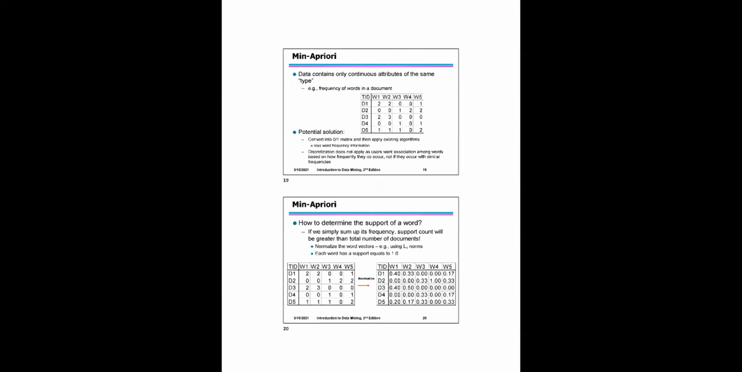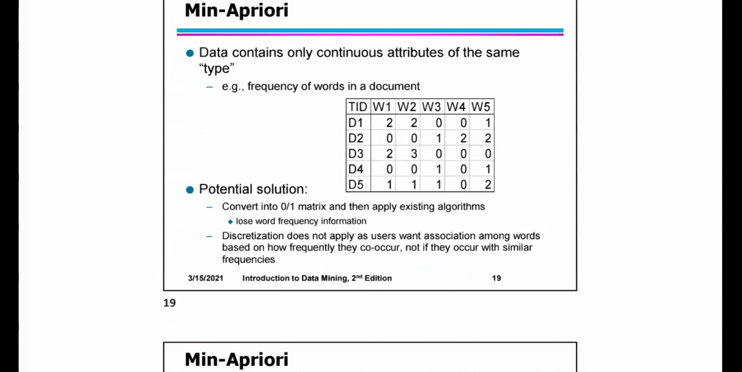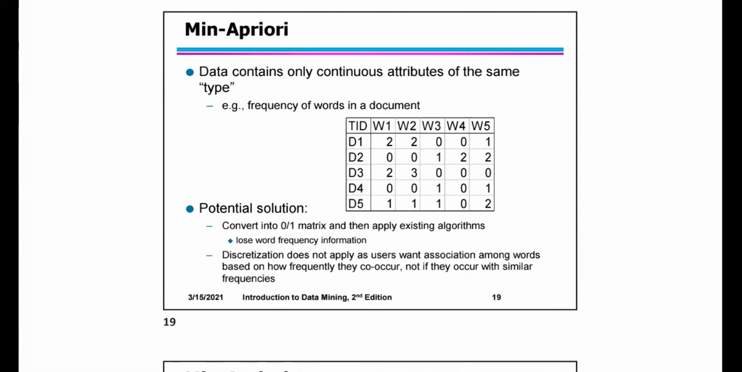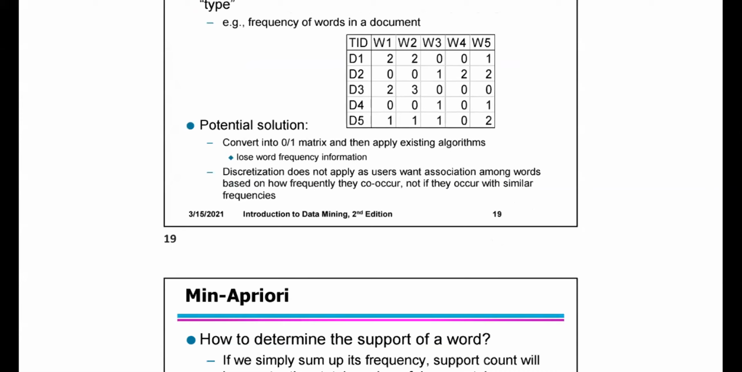This is the Min-Apriori algorithm or non-discretizing method. See here in depth Min-Apriori: the data contains only continuous attributes of the same type, the frequency of words in the document, across document 1 to document 5 and words 1 to 5. The potential solution is converting to a 0-1 matrix and applying the existing algorithms, but this loses word frequency information. Discretization does not suit the users, as users want associations among words based on how frequently they occur.